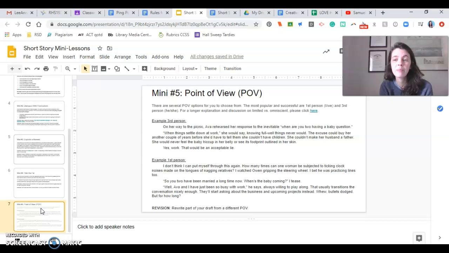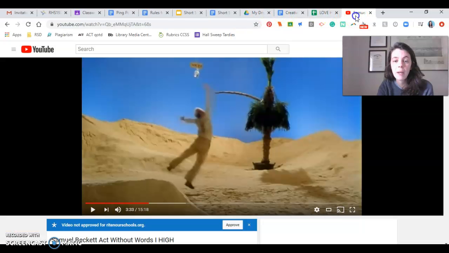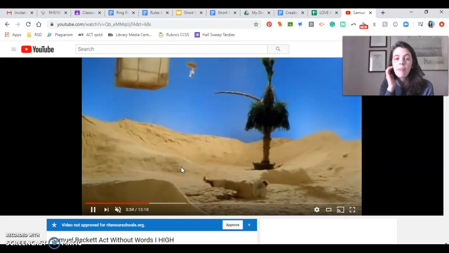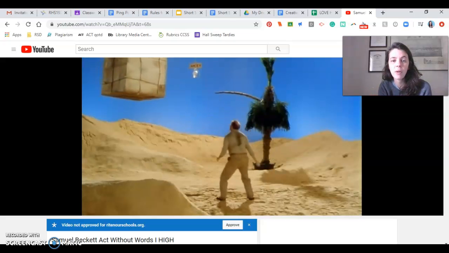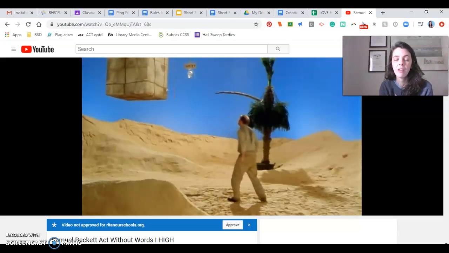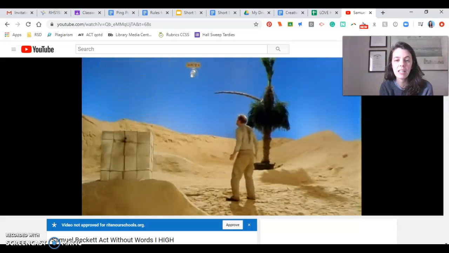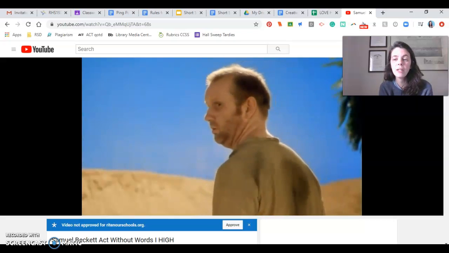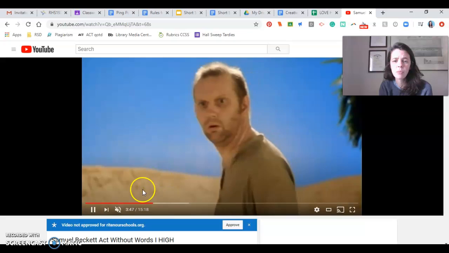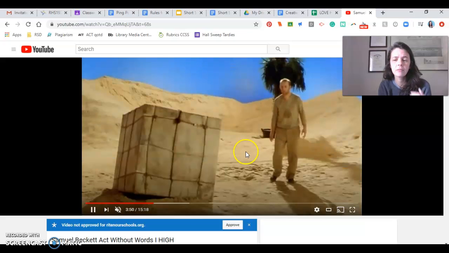So whenever you watch this "act without words" deal, you only see one person on the desert. Let me show you him real quick. He's actually like jumping for this water here. But clearly there are more characters involved because somebody has to be operating all of these plants that come and go in the video. I'll let it play while I talk for just a little bit so you can see what I mean. And then they come in and they drop this box to help him reach it. But then again, things that he really desperately needs are kind of also being taken away. So it's kind of dark, but it's a really interesting, deep kind of film.